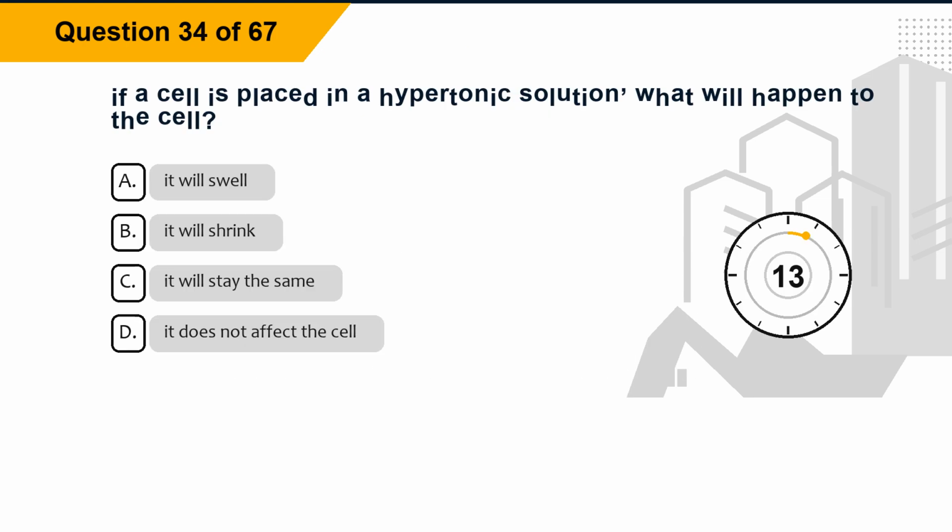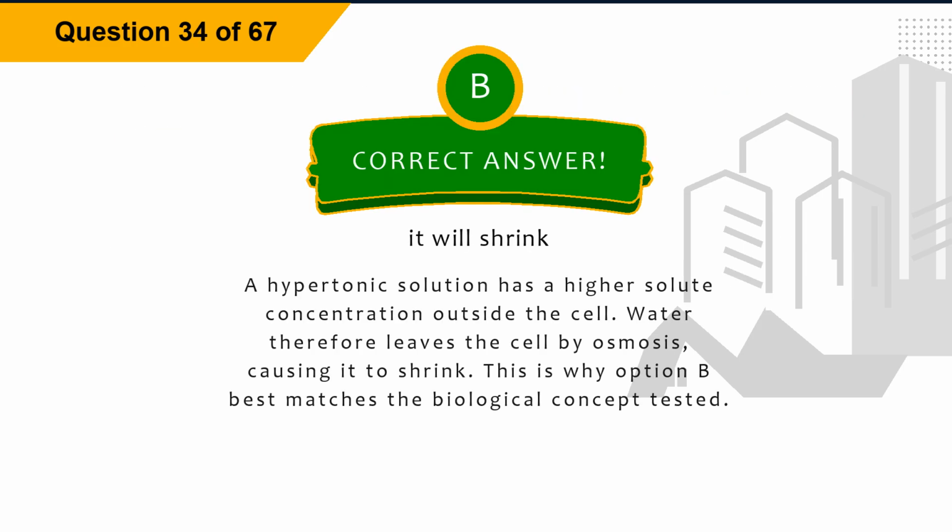Question 34. If a cell is placed in a hypertonic solution, what will happen to the cell? Option A, it will swell. Option B, it will shrink. Option C, it will stay the same. Option D, it does not affect the cell. The correct answer is option B, it will shrink.